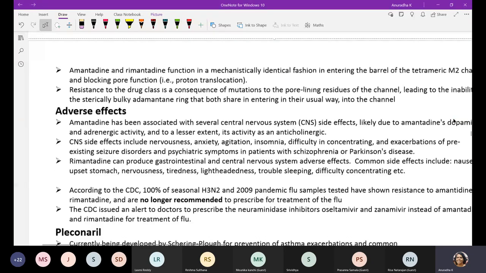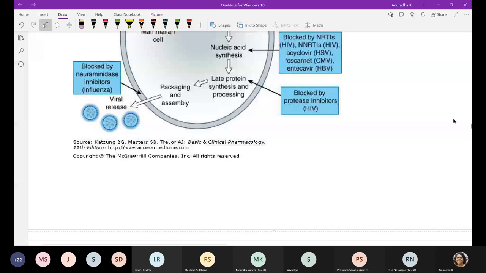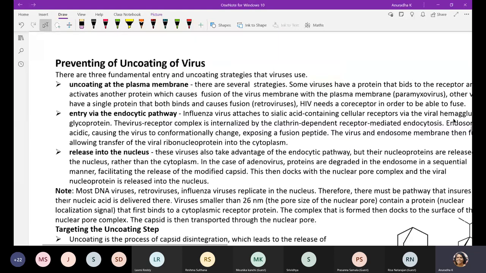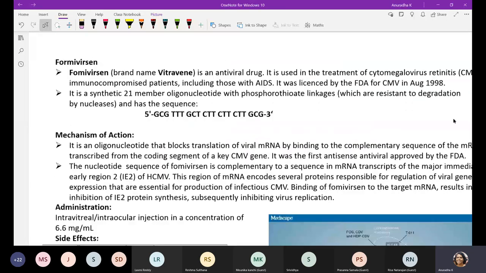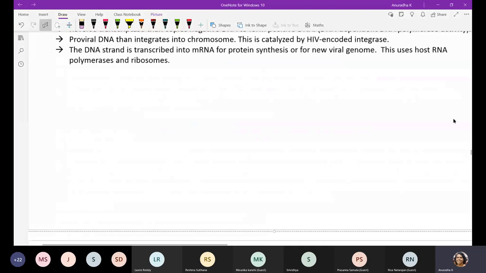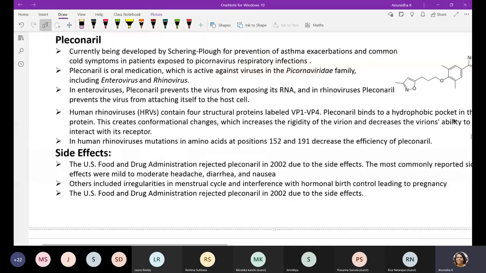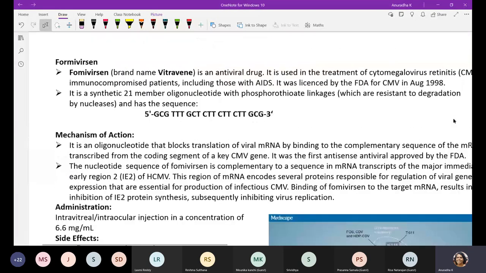Then I'm moving on to the next, that is, agents that inhibit DNA polymerase. It means that nucleic acid synthesis is getting inhibited.